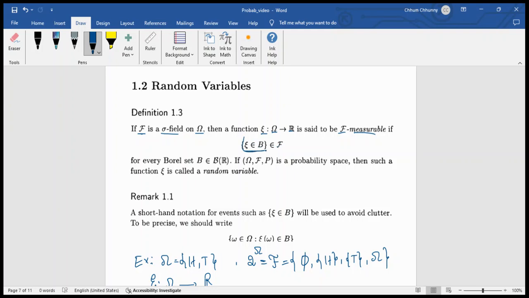So this is the short form, and in remark 1.1, we provide the full form of this set.